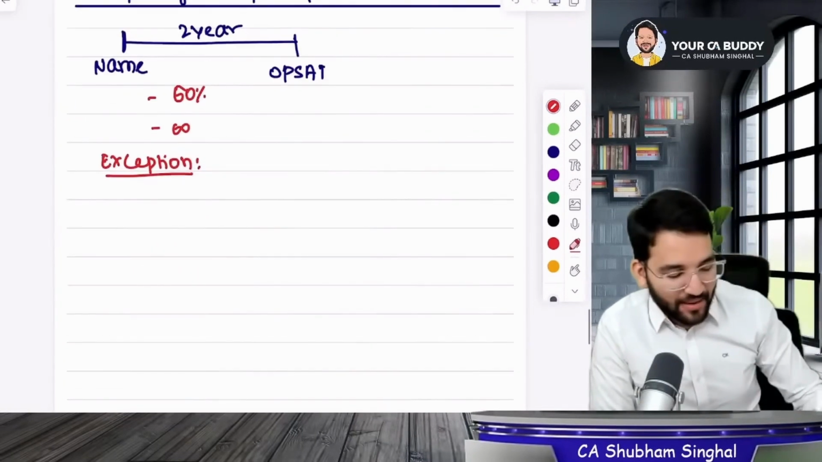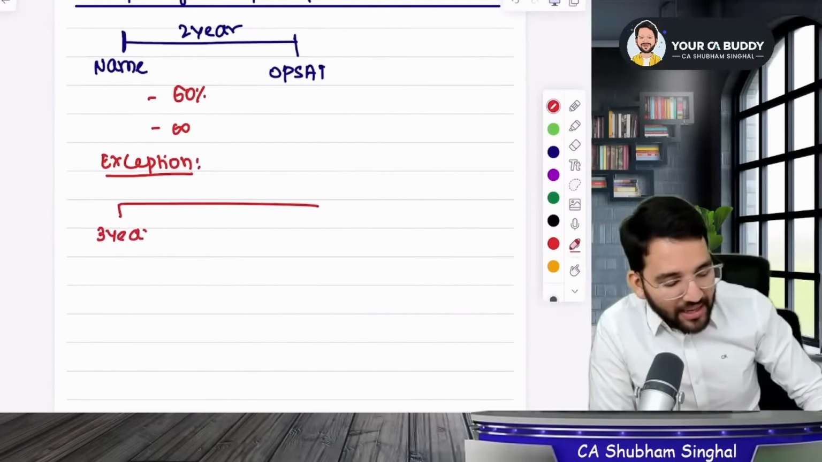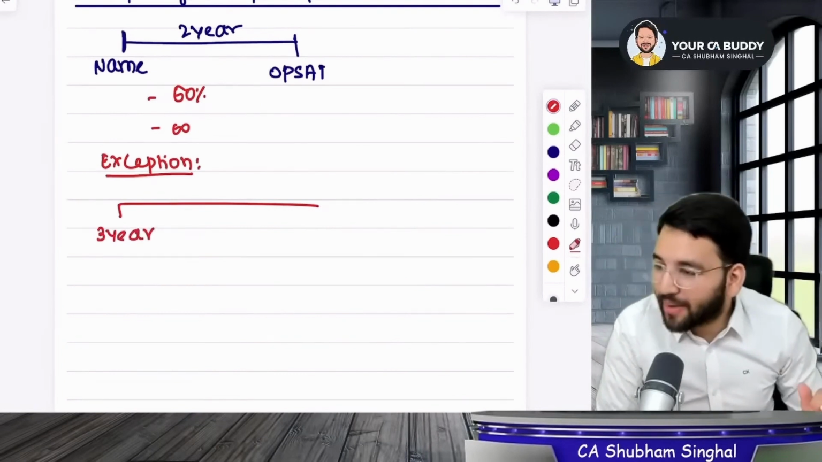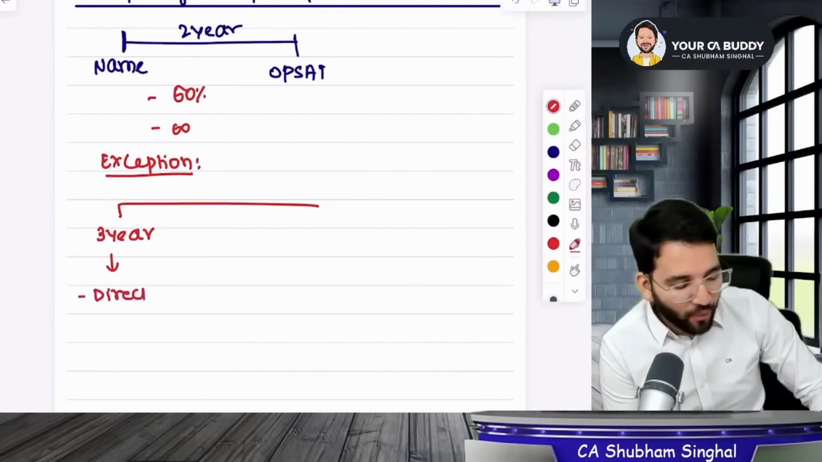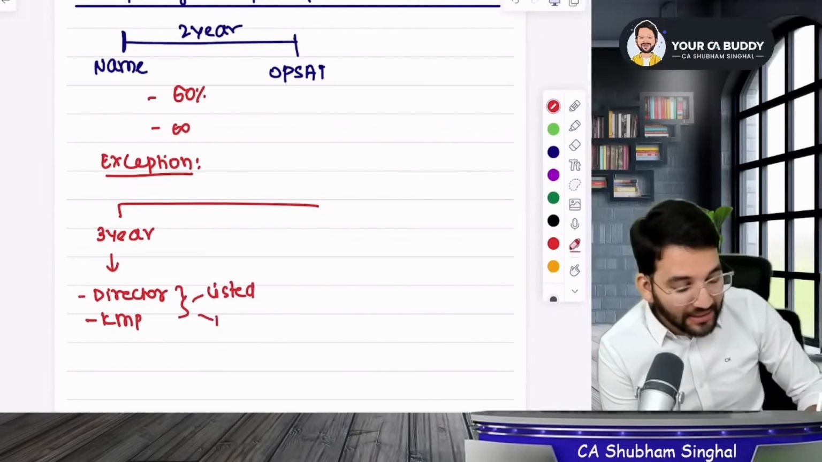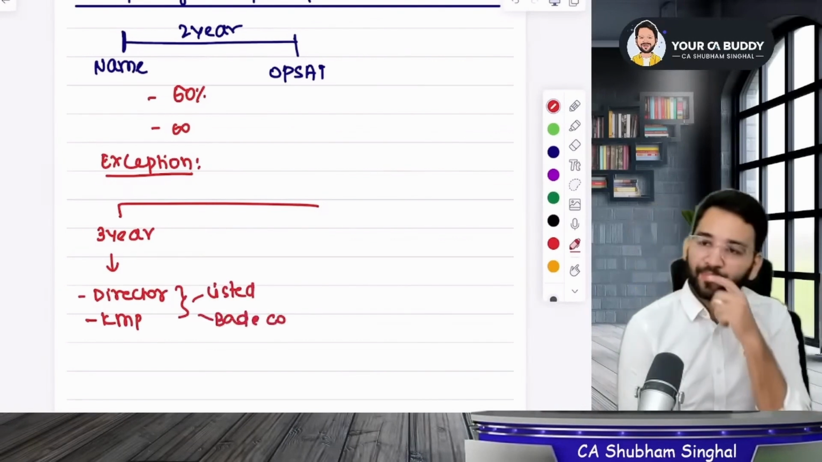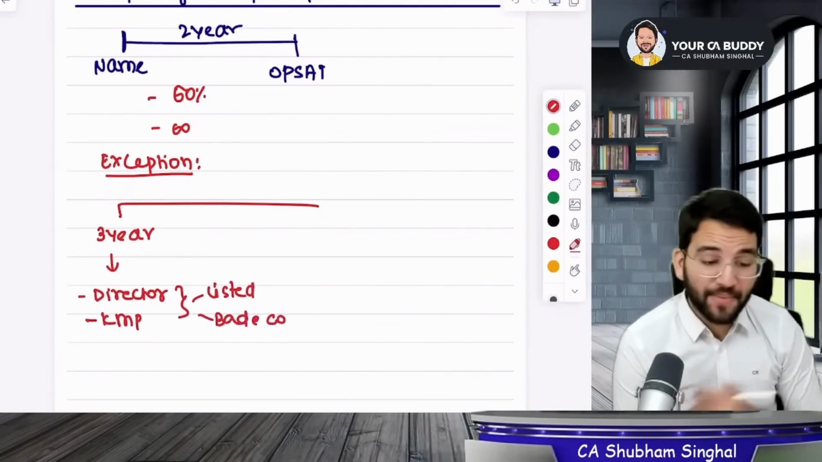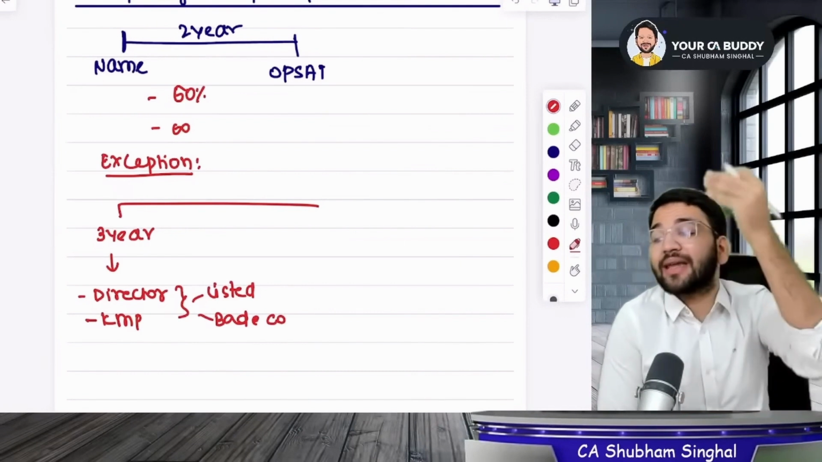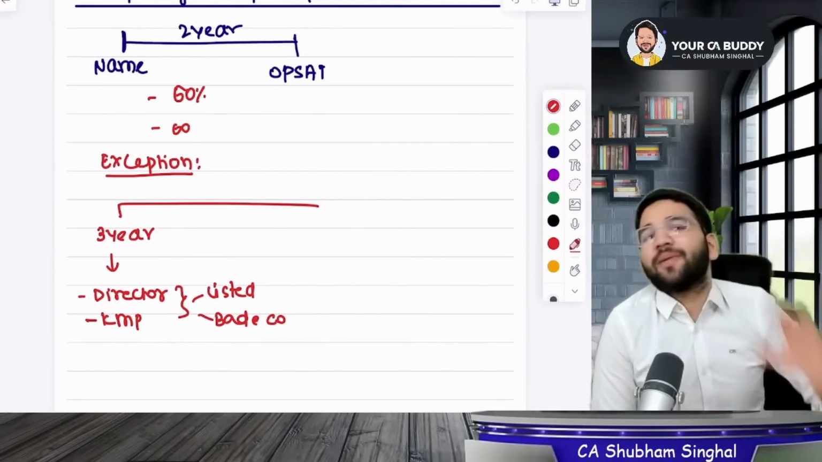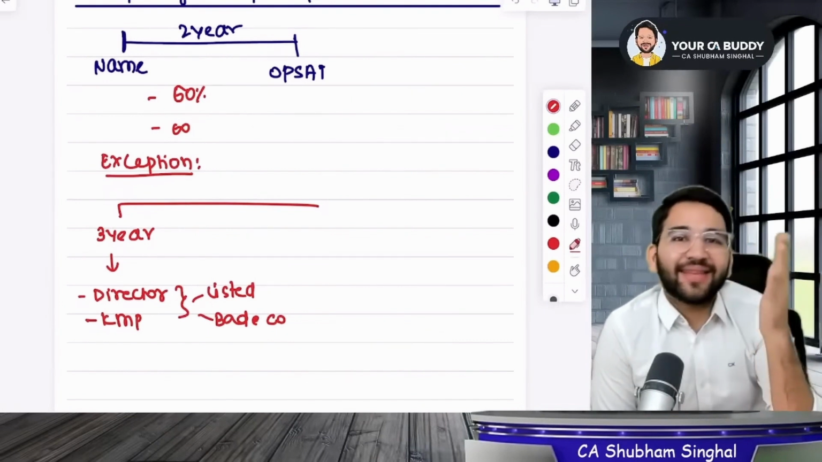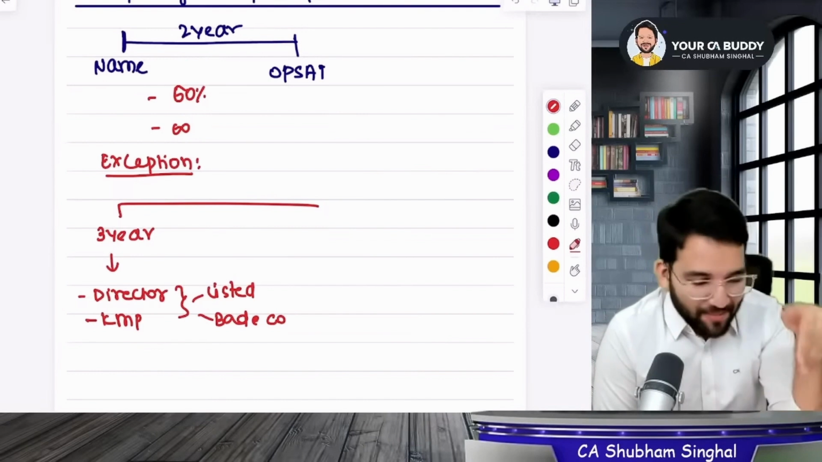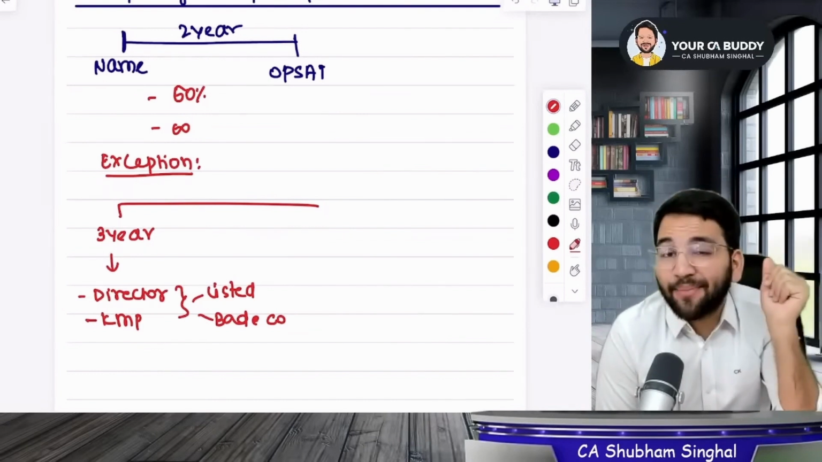For example, if you have experience of 3 years or more than 3 years, listen carefully to what I am saying. If you are a director since 3 years or more, or if you are a key managerial person in a big listed company or in a big company, for now write big company. Understand one simple thing: will Mr. Ratan Tata write this exam? Is Mr. Ratan Tata going to give this exam? No. Why would he?